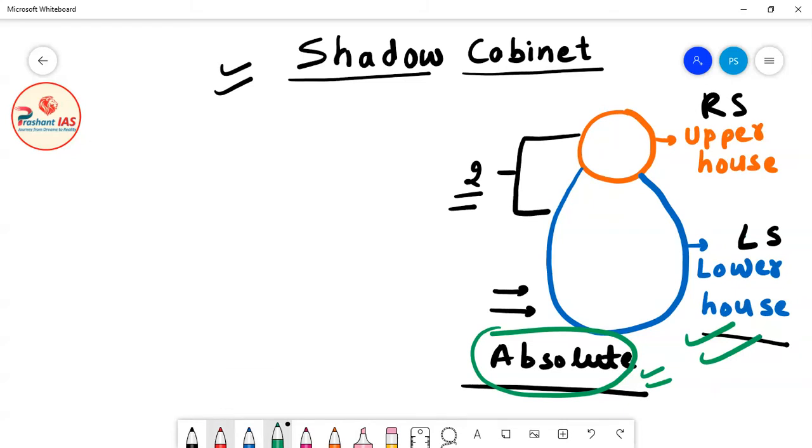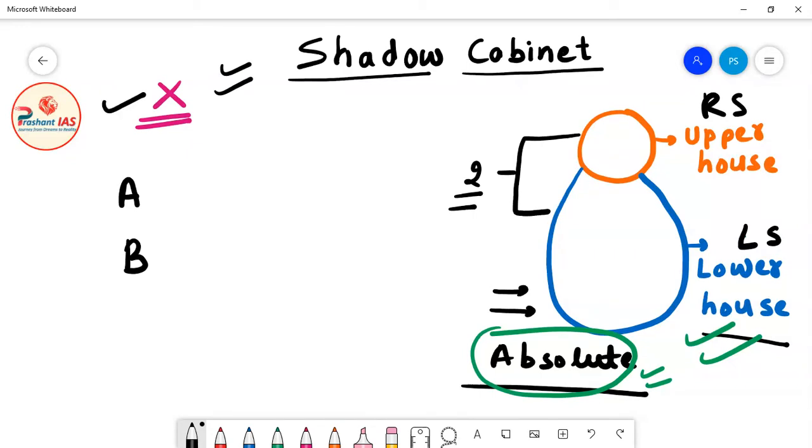Now friends, for explaining the concept of shadow cabinet, we cannot take the example of India, because in India there is no shadow cabinet. So here I will take the example of an imaginary country. For example, let's suppose there is a country X, and there are two political parties in that country, political party A and political party B. So listen to me very carefully.